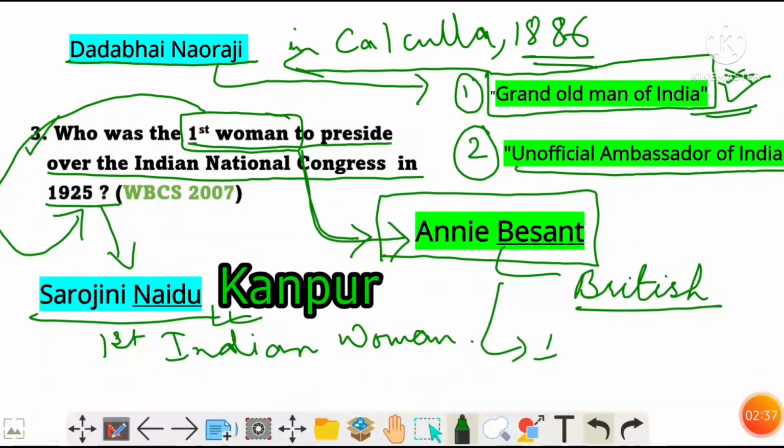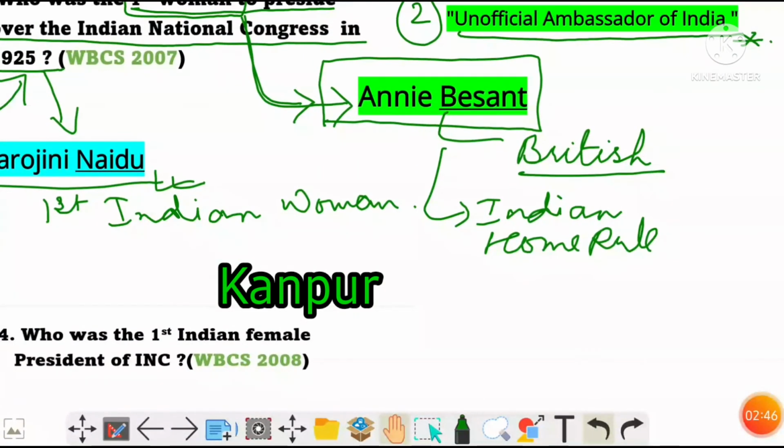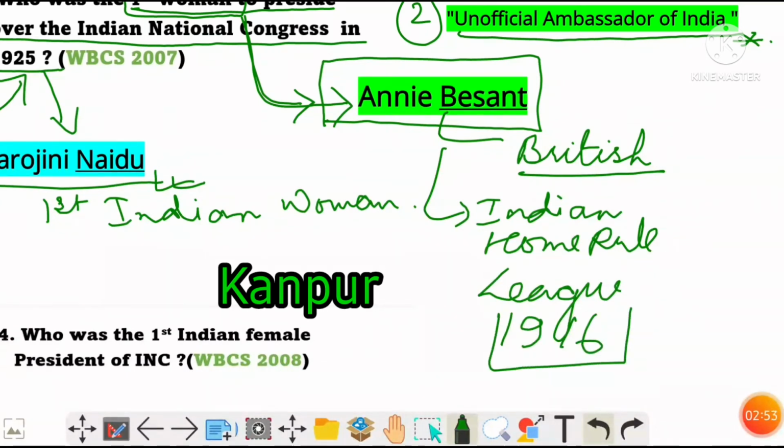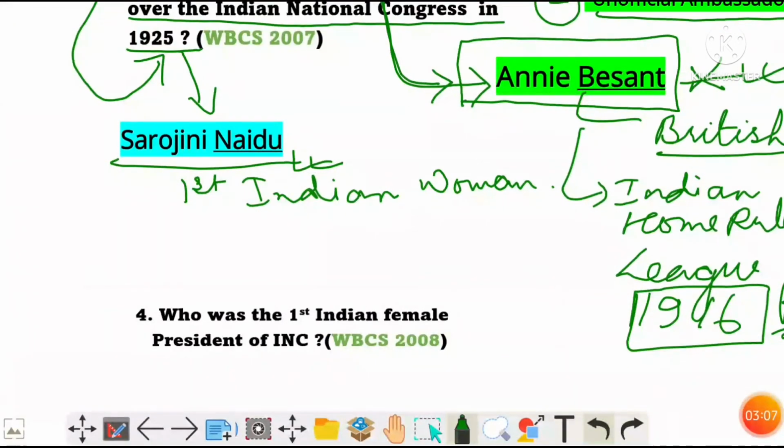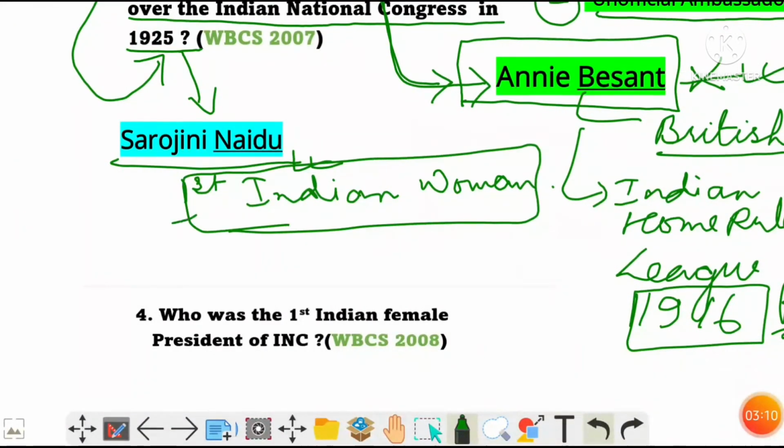and she also opened the Indian Home Rule League and also became the president of the Indian Home Rule League in 1916. So don't be confused with both the questions. If in the question it is asked who was the first woman, then it is Annie Besant, and if it is asked who was the first Indian woman to preside over Indian National Congress, it is Sarojini Naidu.